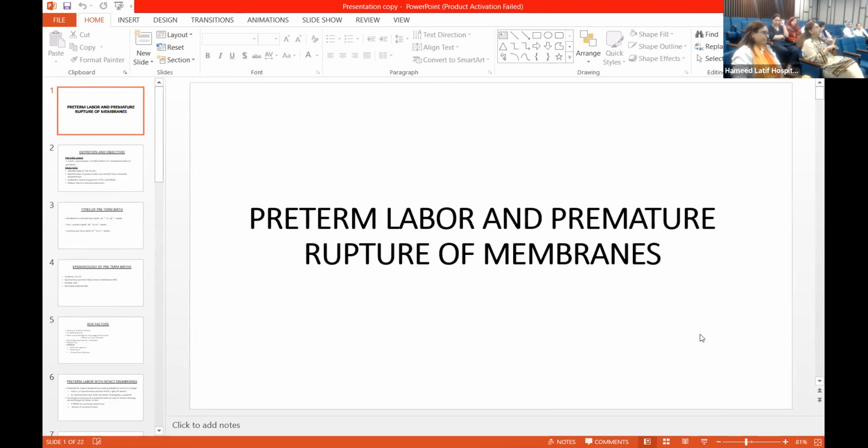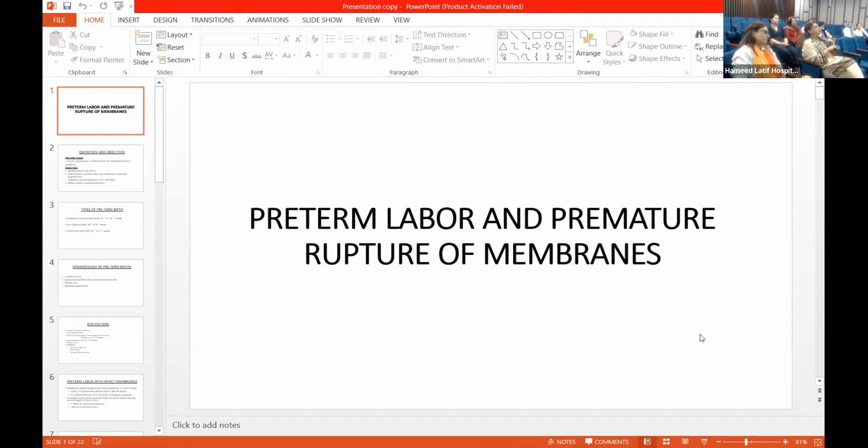Antibiotic generally not recommended for more than 10 days, but if the leaking decreases in amount, if there is no sign of infection and you are monitoring the pulse and temperature and the color of liquor, if there is nothing like that, there is no cord prolapse and there is no other thing with rupture of membrane, then actually you can continue with conservative management till the time either the maturity is achieved or you have adequate facility for delivery.